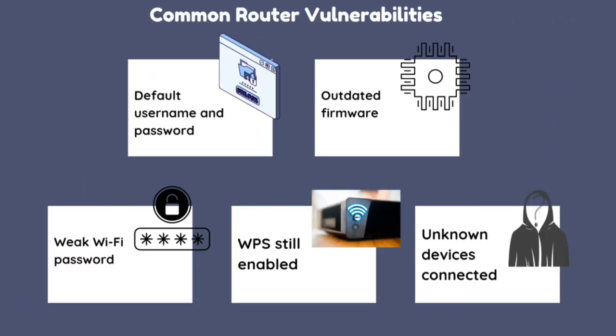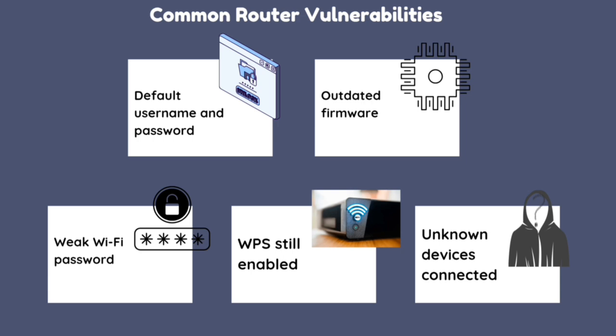So now let's talk about common router vulnerabilities. First is default username and password. Many routers come with default login credentials like admin or 1234. If these aren't changed, attackers can easily guess them and gain access to your router settings. To prevent this, change the default username and password immediately to a strong one that includes a mix of letters, numbers, and symbols. This simple step helps protect your network from unauthorized access.